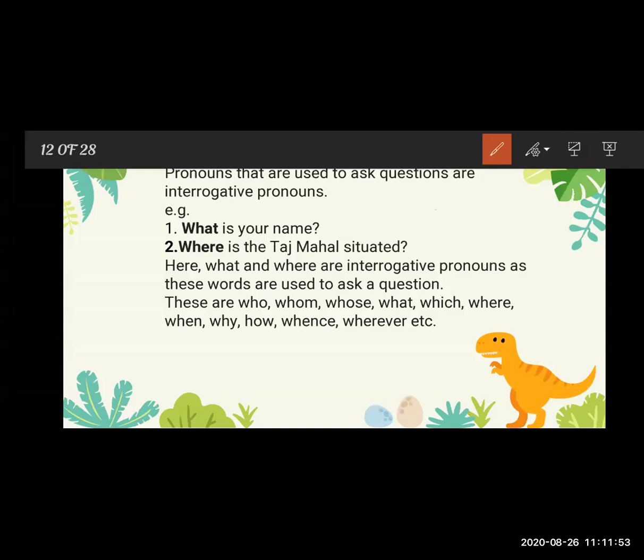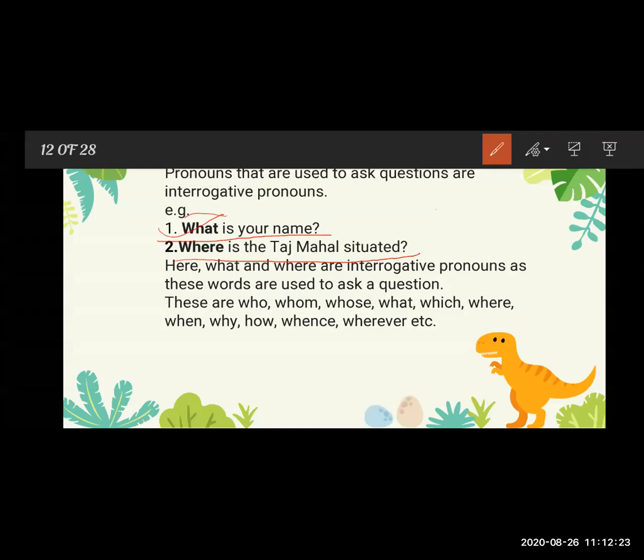See, here are examples of the interrogative pronoun. First one: What is your name? In this sentence, we are asking the question by using what, so what is the interrogative pronoun. Now see here: Where is the Taj Mahal situated? In this sentence, where is the interrogative pronoun.